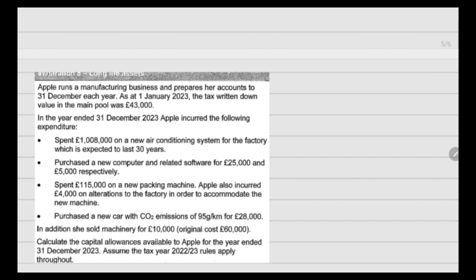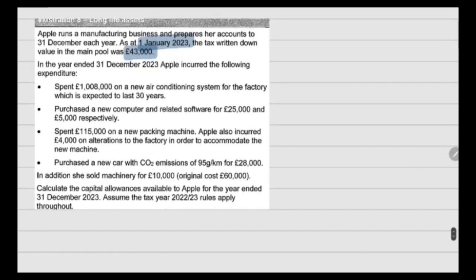Next, illustration number 8. Apple runs a manufacturing business and prepares her accounts to 31st December each year. As at 1st January 23, the tax written down value was 43,000 in the main pool. In the year ended 31st December 23, Apple incurred the following expenditure.